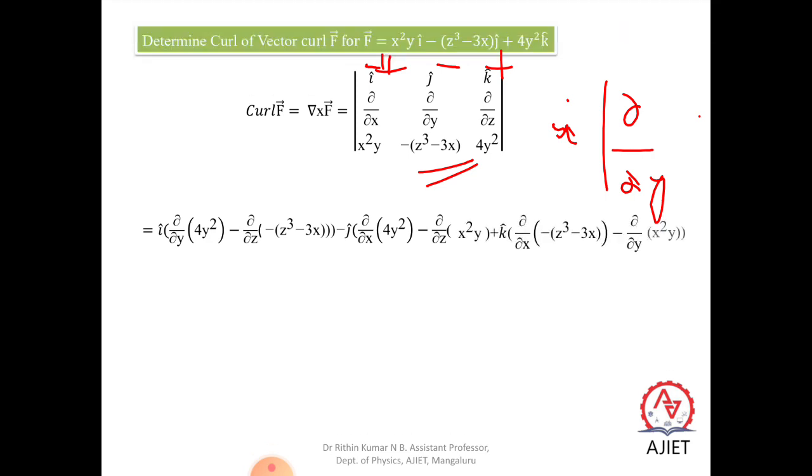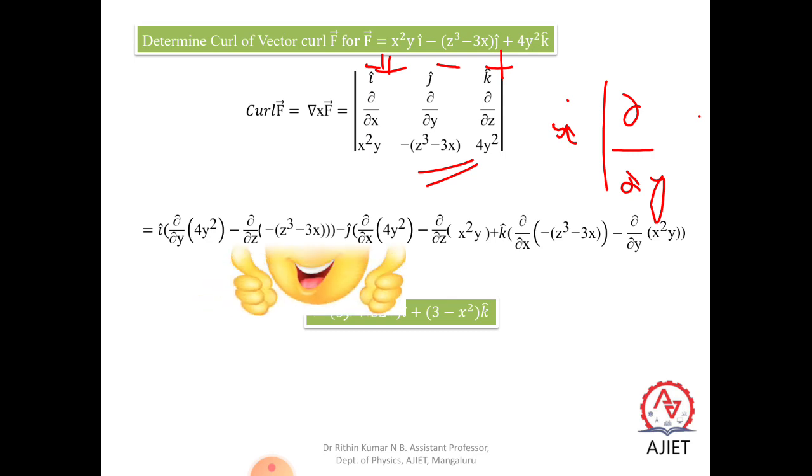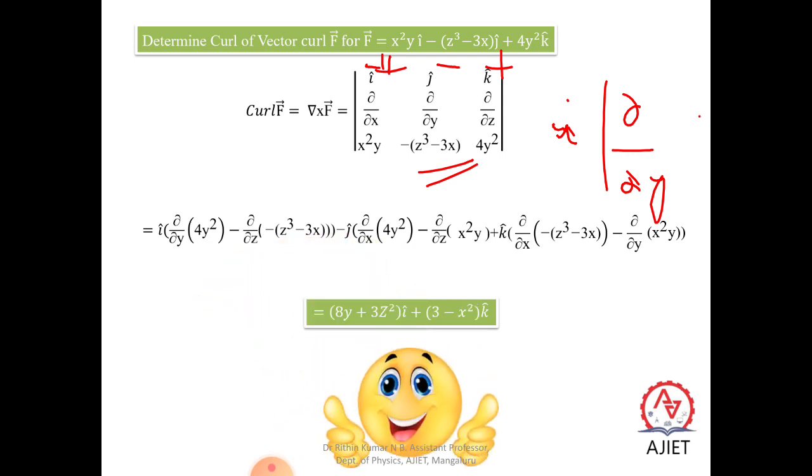Solving this determinant, finally you will end up with the expression: curl of f is equal to 8y plus 3z square i cap plus 3 minus x square k cap. This is the solution for the vector f. So you can see that the curl of a vector f always yields another vector, whereas the gradient yields a vector quantity and the divergence yields a scalar quantity. I hope you have understood this problem regarding the calculation of curl.